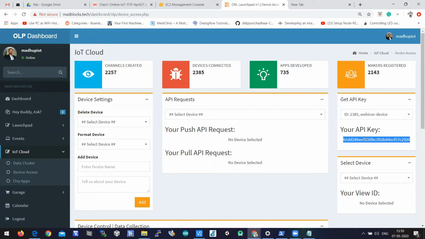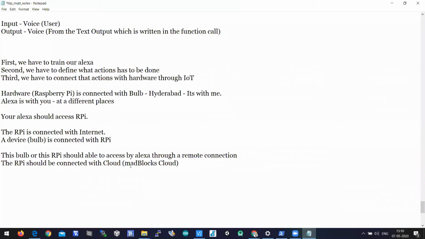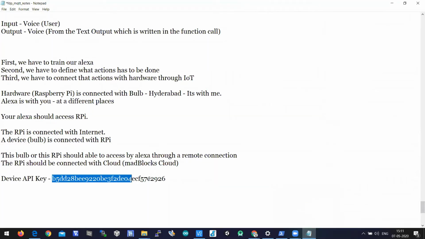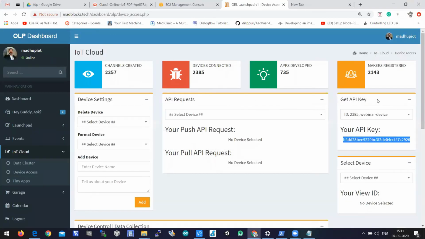Let us copy this API key and paste it in the notepad for future reference. Device API key. I've stored this in the notepad. You can also store this API key in the notepad, because later in the Python program we need to call this API key. For every device there will be a unique API key. I'll get one API key, you will get a different one. So our API keys will be unique and different, and this is an encrypted API key.